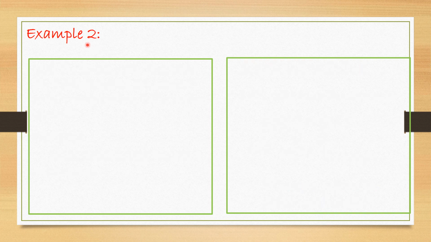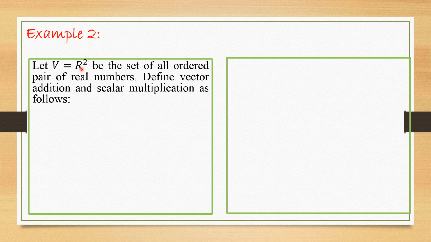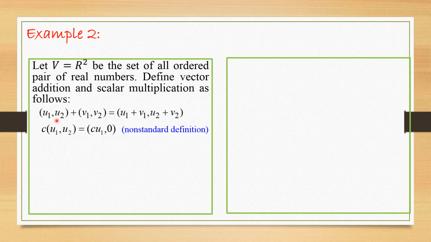Example, let V equal to R power 2 be the set of all ordered pairs of real numbers. Define vector addition and scalar multiplication as follows. (U1, U2) plus (V1, V2) is (U1 plus V1, U2 plus V2). This is the standard way of adding two vectors in R2.